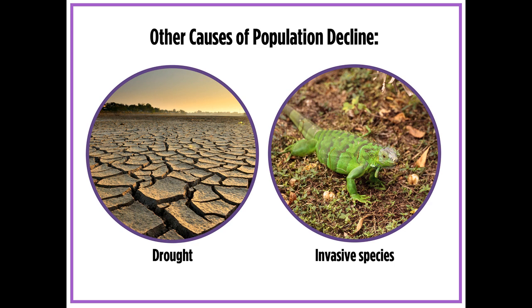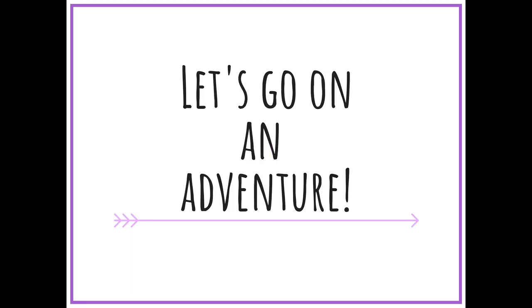Oftentimes, there are multiple factors that can cause a population to decline. Gavin needs to do more research to figure out whether there are other factors, like a drought or invasive species, that is causing the population of tarantulas to decline. Now it's your turn to go on an adventure and be a population biologist.